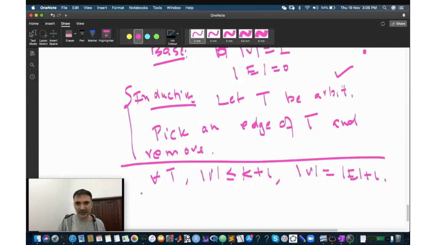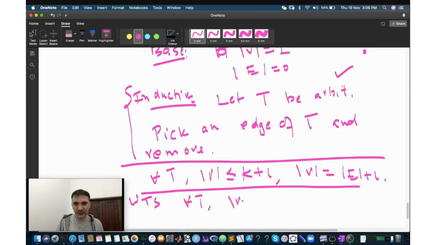Okay, this is my assumption, and I'm going to show that for all trees the number of vertices is less than or equal to, no, that is not right here.